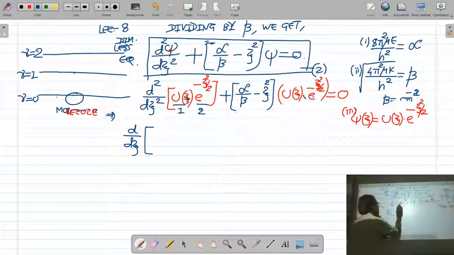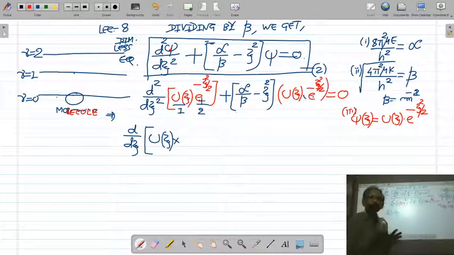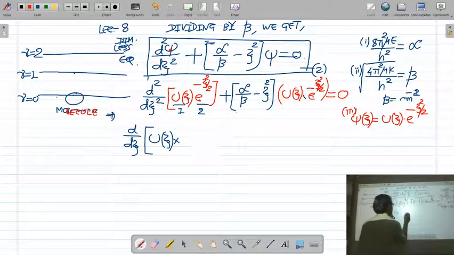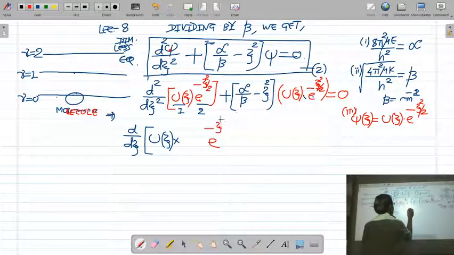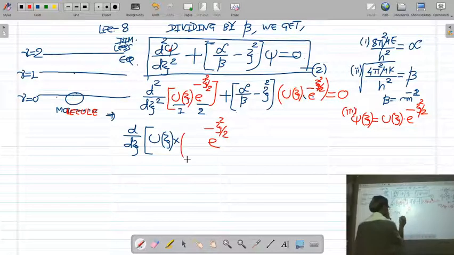So I keep the first term uj constant and take the derivative of the second term. The derivative of e raised to minus xi square by 2 is e raised to minus xi square by 2 into the derivative of minus xi square by 2, which is minus 2xi upon 2.